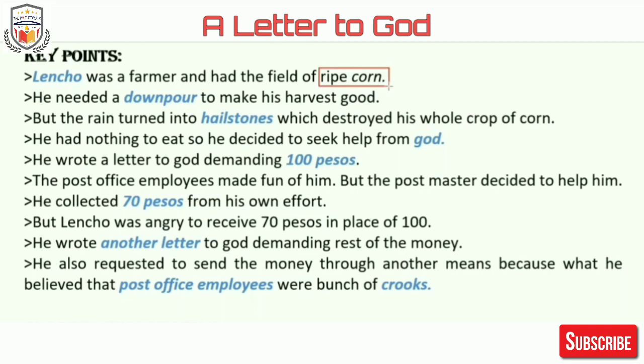He needed a downpour to make his harvest good. But the rain turned into hailstones. He expected good rain, but that rain turned into hailstones, which destroyed his whole crop of corn. He had nothing to eat, so he decided to seek help from God. When he doesn't see any way, he remembers the Almighty.